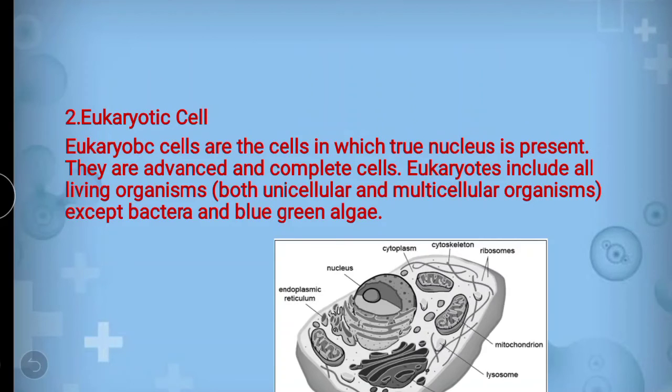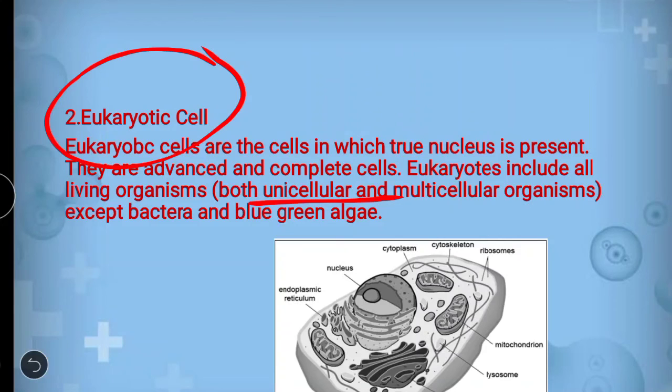But if the development of that organism is at a high level, then it can be called eukaryotic. Even unicellular organisms can be eukaryotic, and multicellular organisms are definitely eukaryotic because they have a true nucleus.